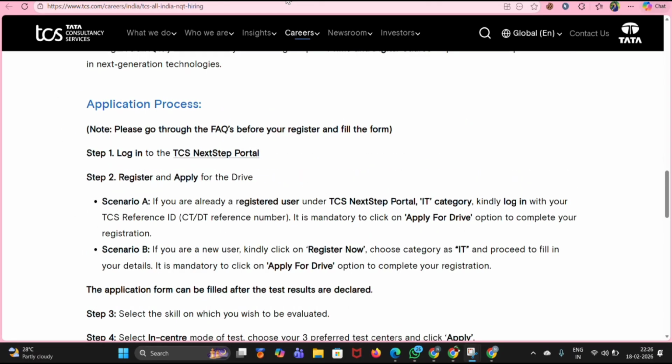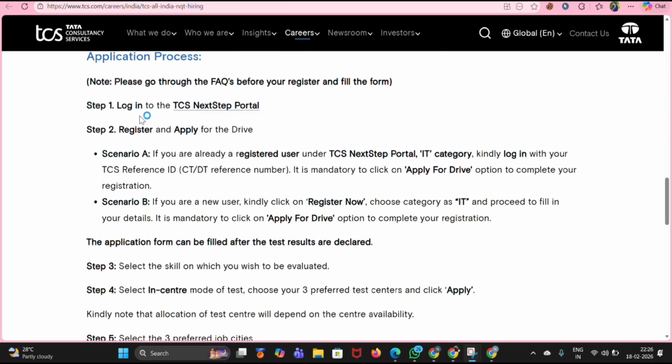So now let's see the application process. The first step will be logging into the TCS NextStep portal. Then you need to register and apply for the drive. There are two scenarios. One is if you are a new user and another is if you already have an account in the TCS NextStep portal.